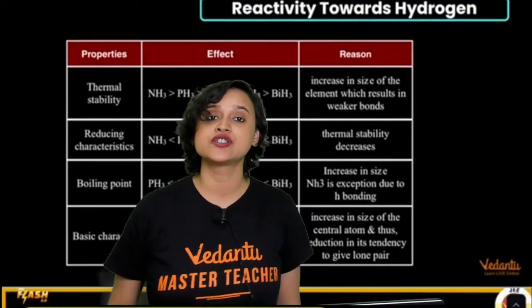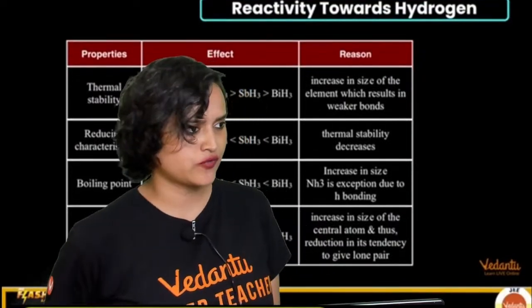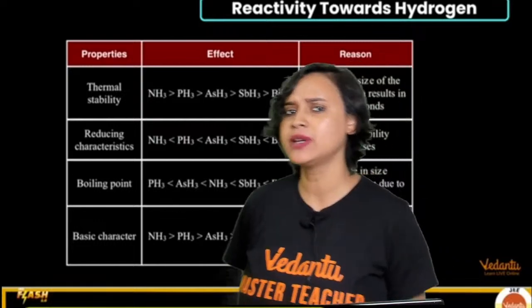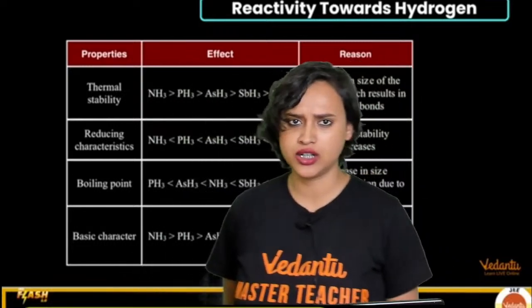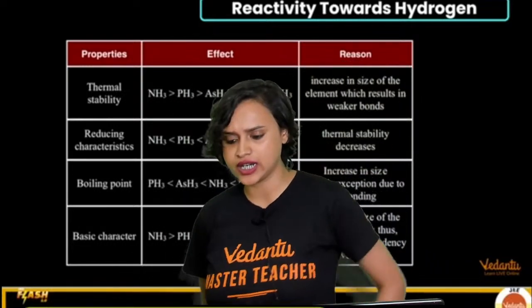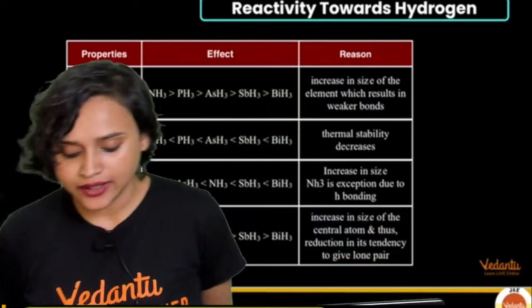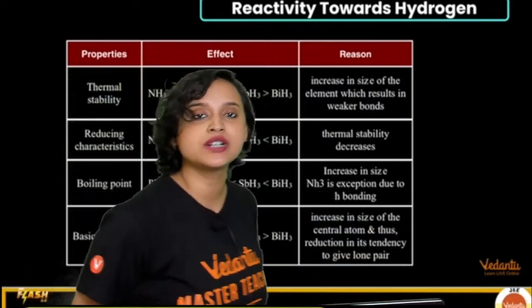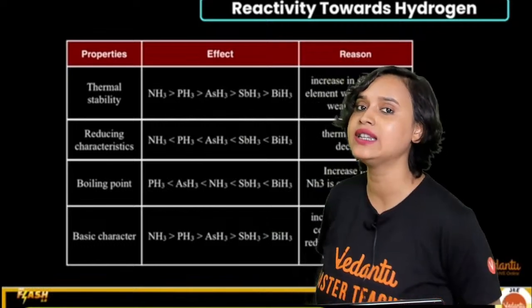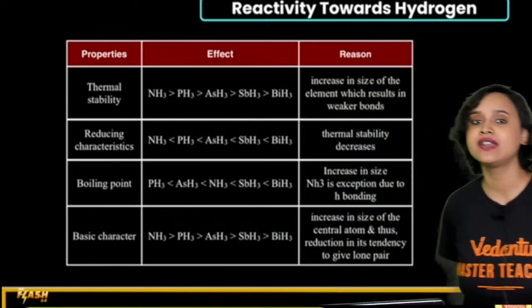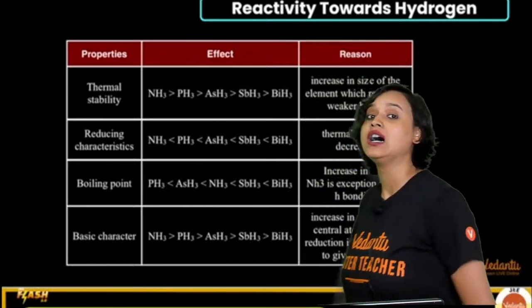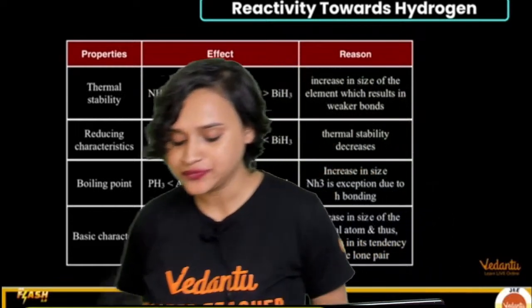You have white phosphorus, you have black phosphorus. We've read about it, but it's not included in your syllabus anymore, so you don't really have to study it. Forget about it. Then, what is the reactivity towards hydrogen? Once these elements react with hydrogen, they form hydrides.